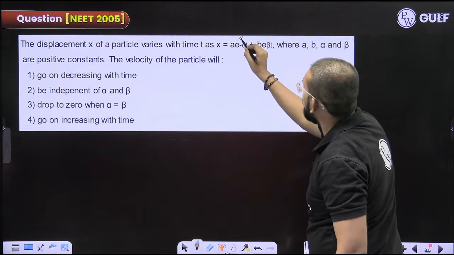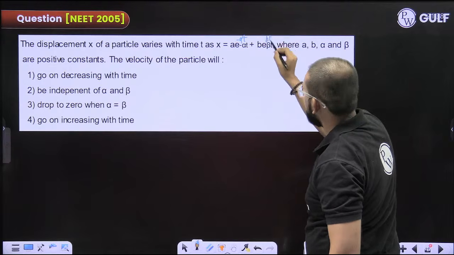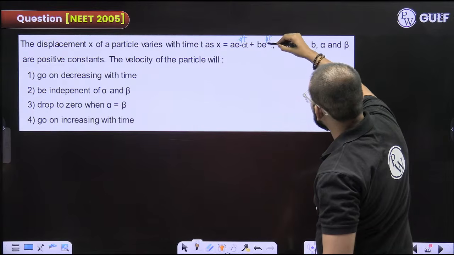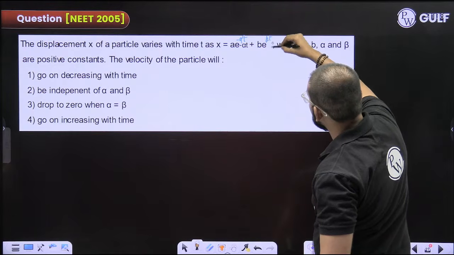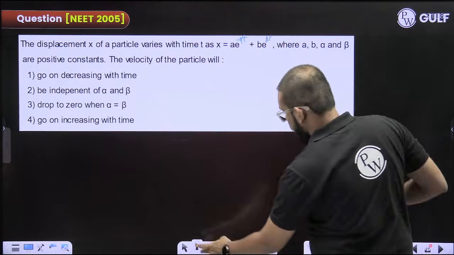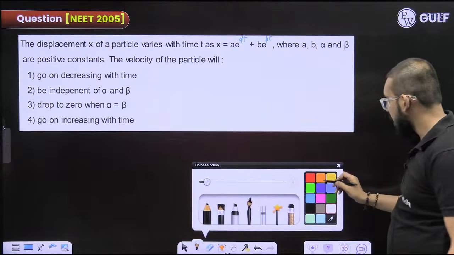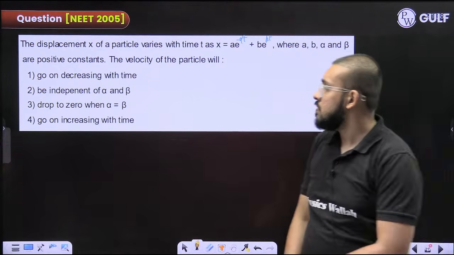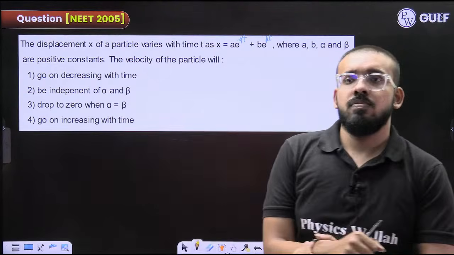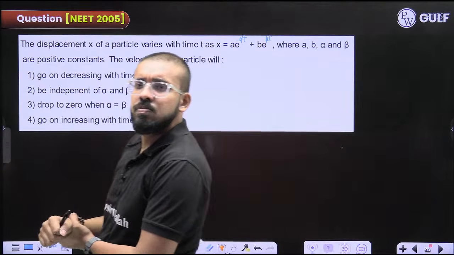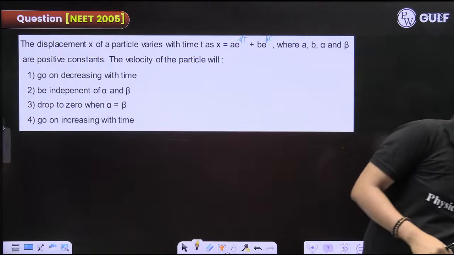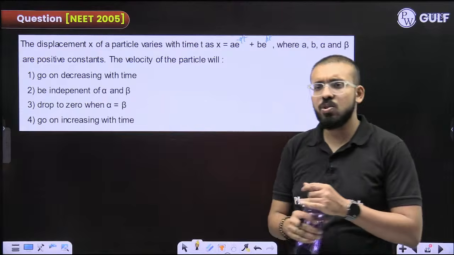This is raised to the power minus alpha t, this is raised to the power beta t. Try this out, a good one.